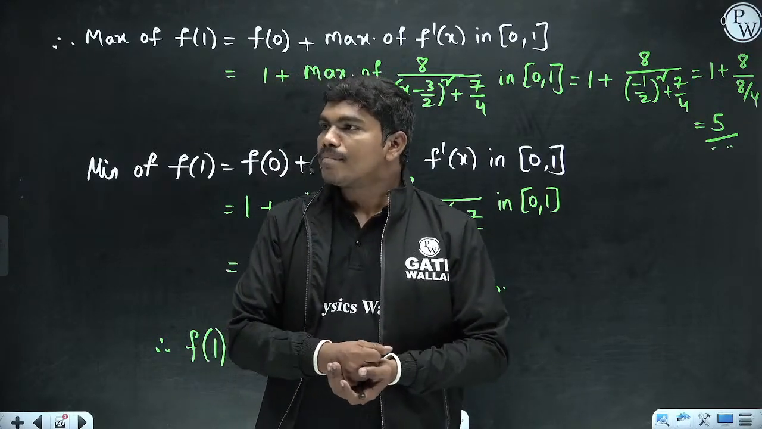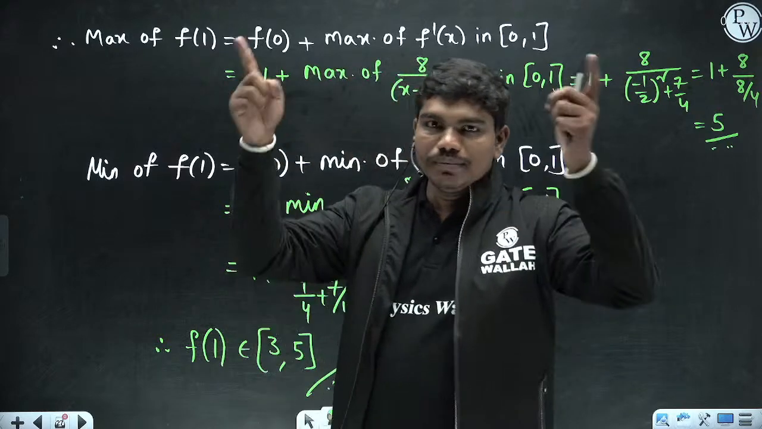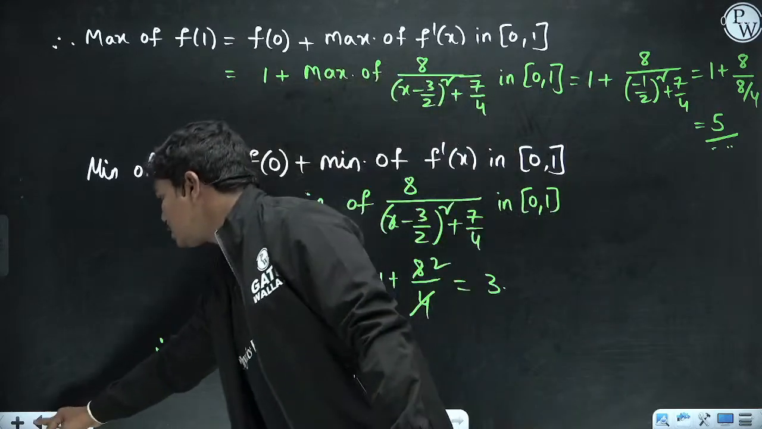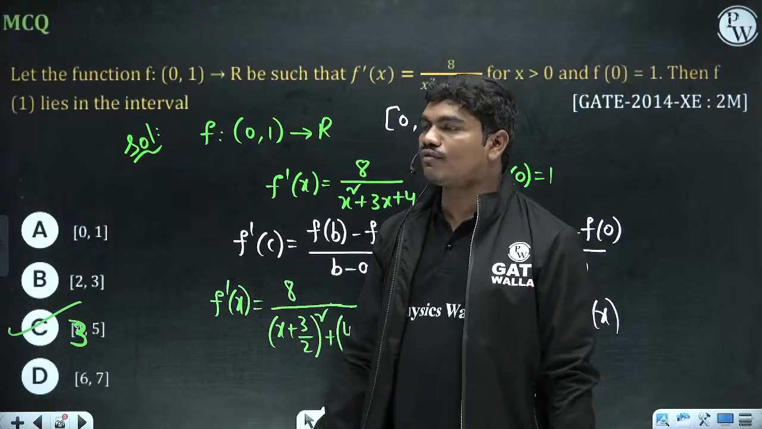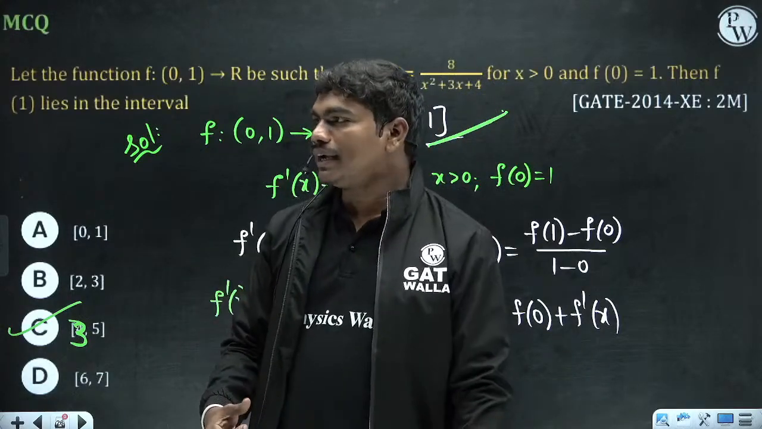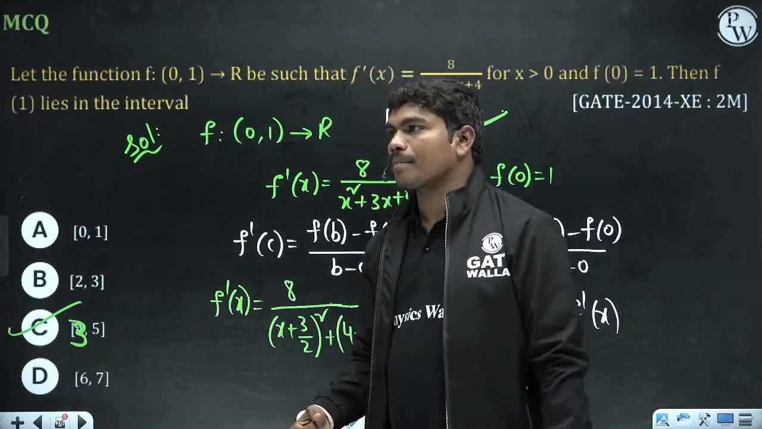Okay, how to get the idea to solve like this? Only because limits is given. Okay, so limits is given here. So whenever they give limits for the function, always go for the mean value theorem concept. Okay, clear?